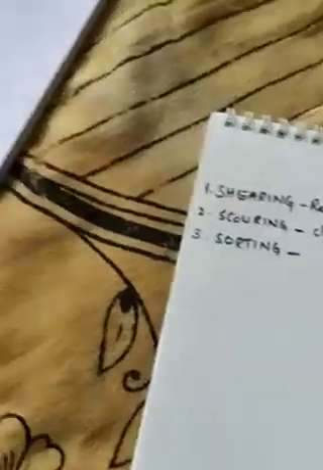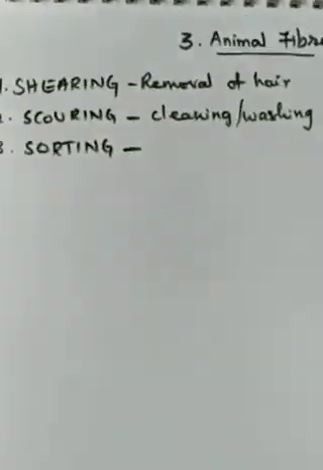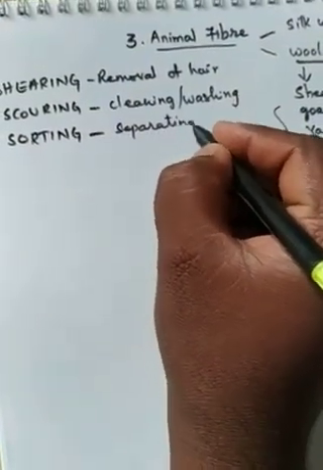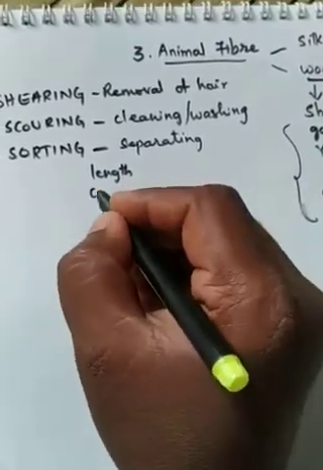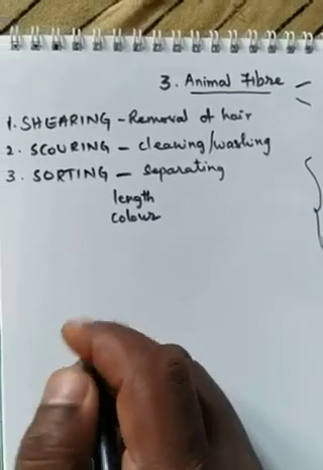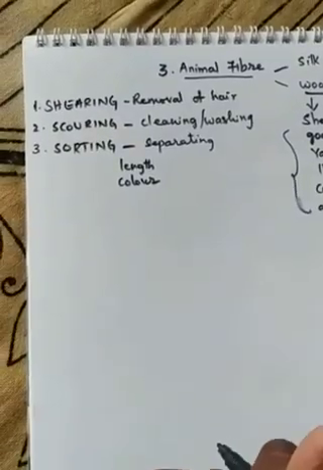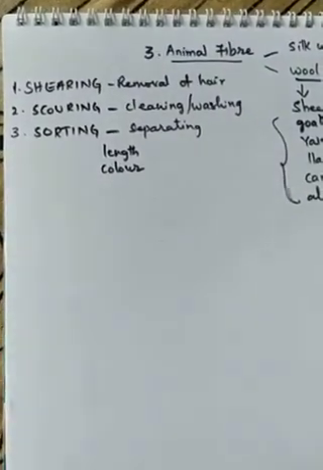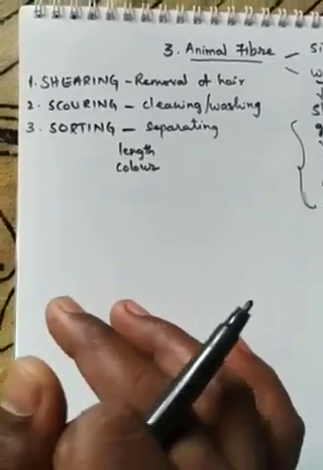Sorting is nothing but, I'll show you the picture. See what this person is doing here. Yes, he is doing sorting. Sorting is nothing but separating the hairs based on the length. Some are long, some are short, or color. Based on their length, based on their color, based on whether they are nice or broken into pieces, they'll sort out all the different types of hairs and keep them in heaps. Heaps means kuppal, they will keep it in a proper place, right?